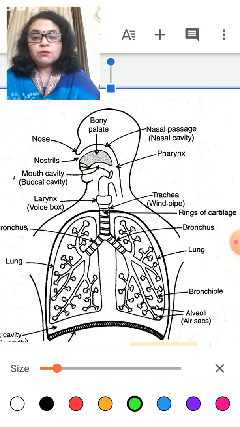The wall of the alveoli is very thin, and through diffusion, oxygen enters the blood capillaries. Then the blood carries oxygen to the tissues of the body, and each and every cell is supplied oxygen.